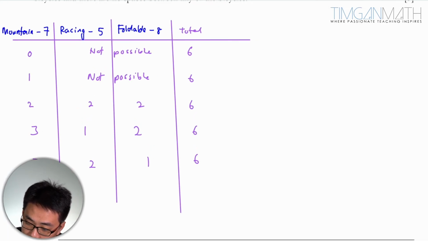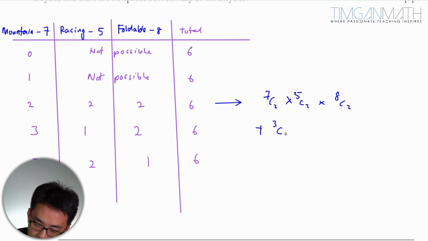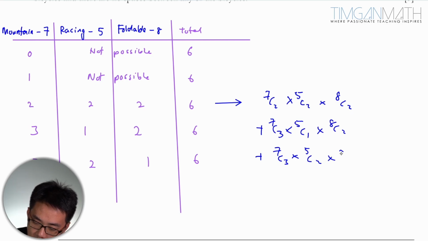So for this case here, what we get is 7 choose 2, mountain bike choose 2, multiplied by 5 choose 2 for racing bike, and the last one with 8 choose 2 for foldable, adding with 7 choose 3, multiplied by 5 choose 1, multiplied by 8 choose 2, plus 7 choose 3, multiplied by 5 choose 2, times 8 choose 1.